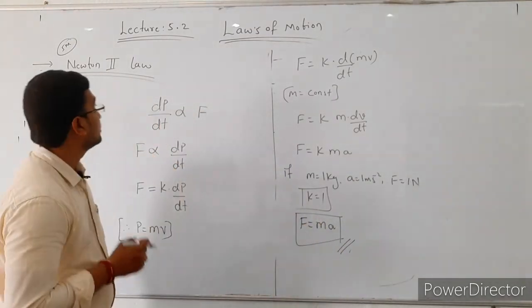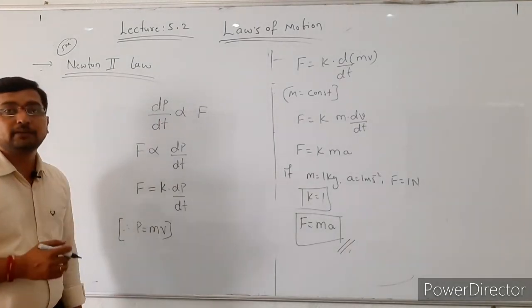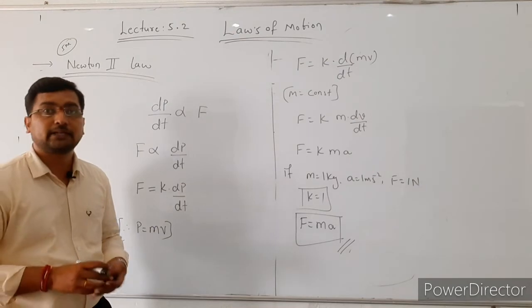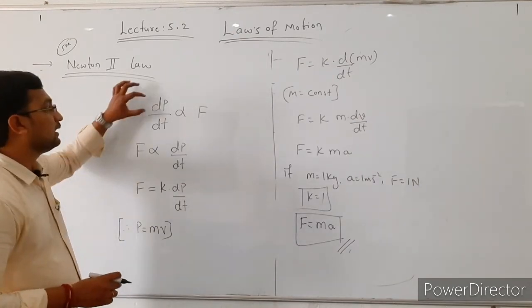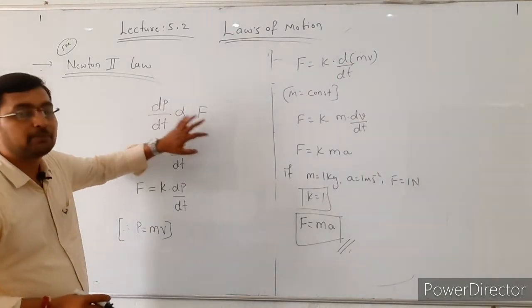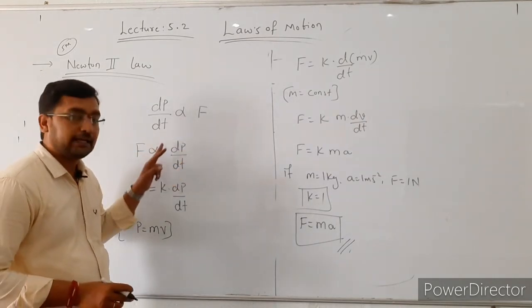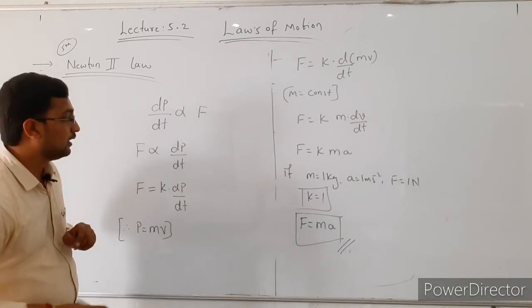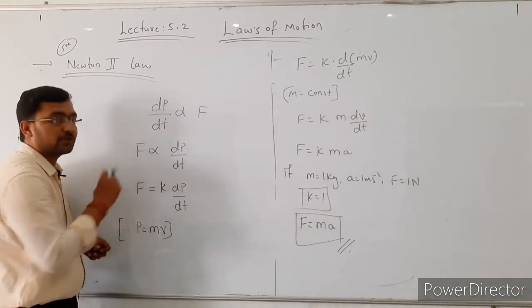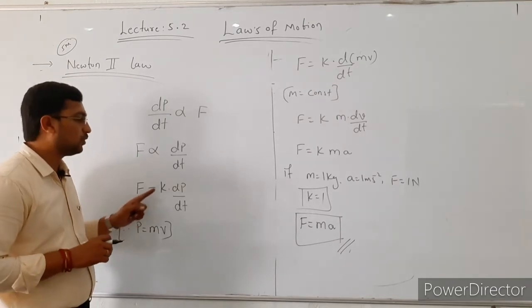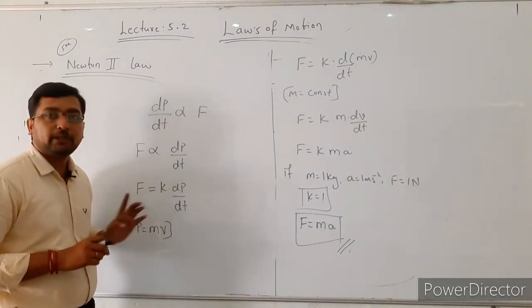See here, what is the Newton's second law statement? The rate of change of momentum is directly proportional to the net external force acting on the body, that is dp by dt is directly proportional to force. To remove the proportionality constant, we use the extra term k, then F is equal to k into dp by dt.